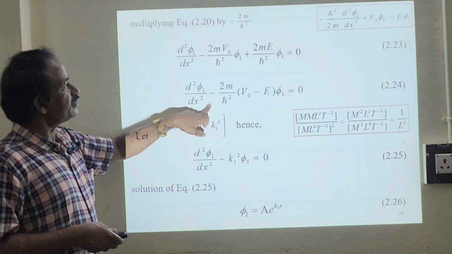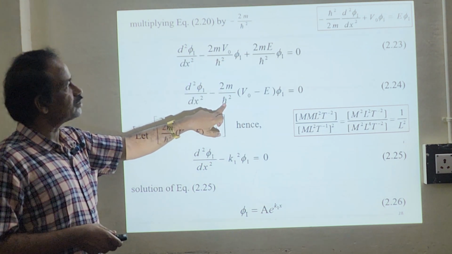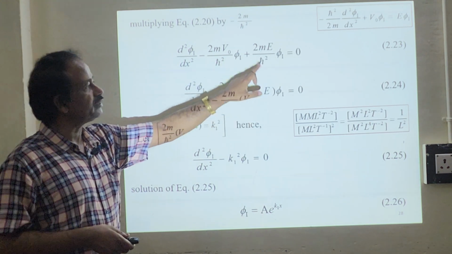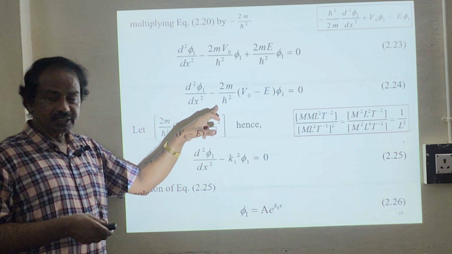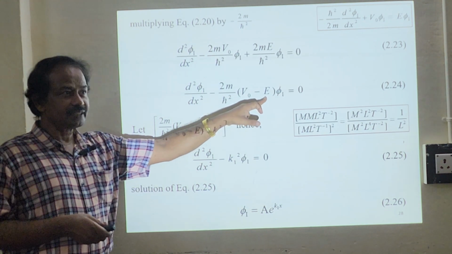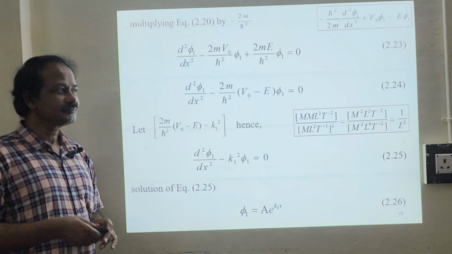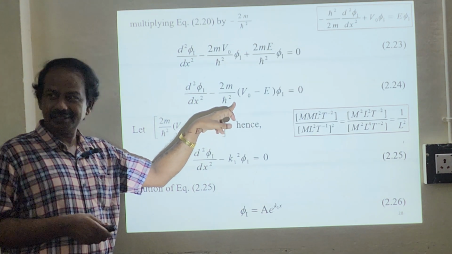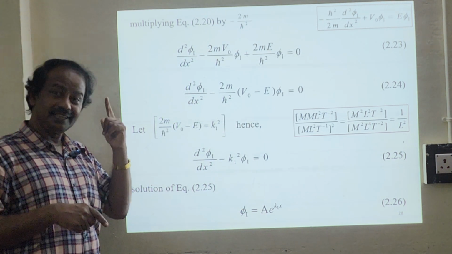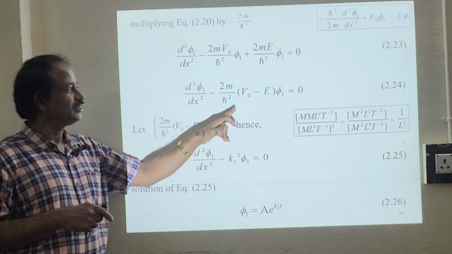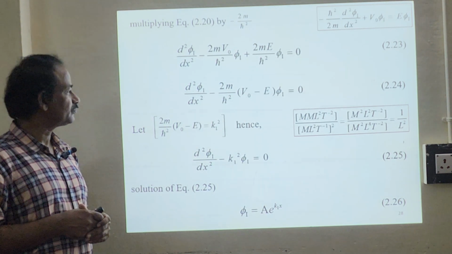In this expression, I have pulled 2m by h bar squared out, so we will have V naught minus E times phi1. Okay, look at this expression. V naught is greater than E. It's a very important thing. Inside the well V naught is 0, outside V naught is greater than E.